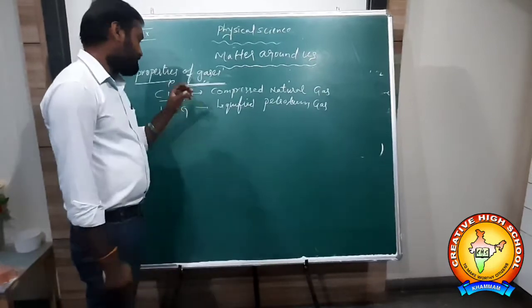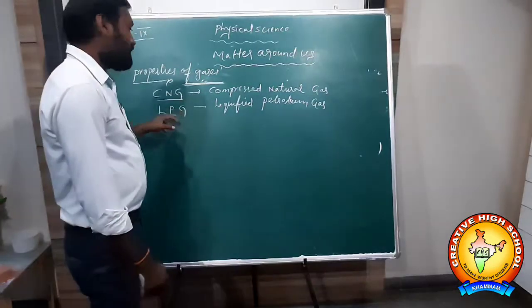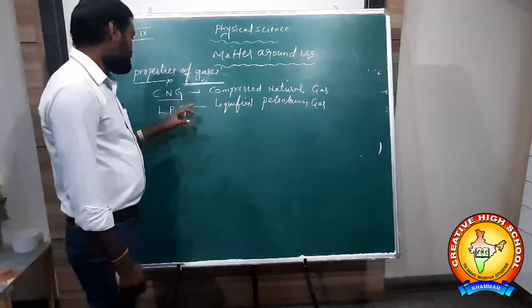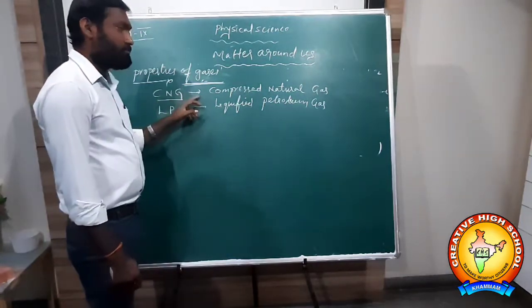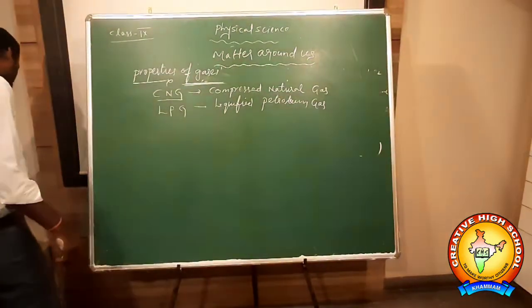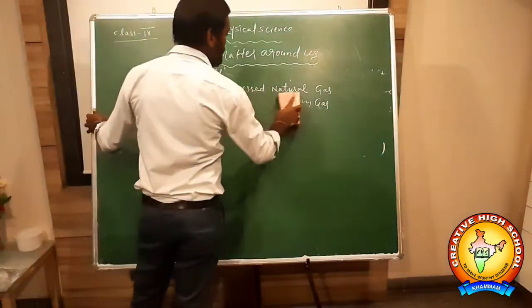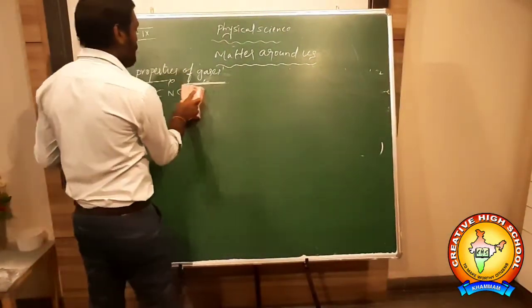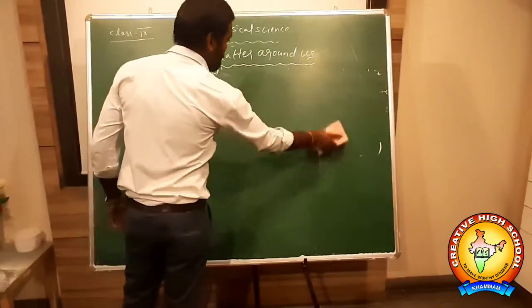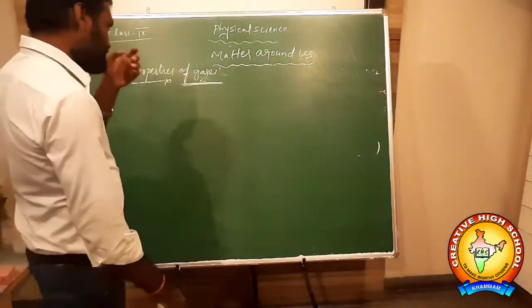LPG gas is for cooking purposes. It means for domestic purposes we use LPG gas, and for automobiles we use compressed natural gas. These two are very important. Liquefied petroleum gas. They ask the question to expand CNG. What is the full form of CNG? They ask.